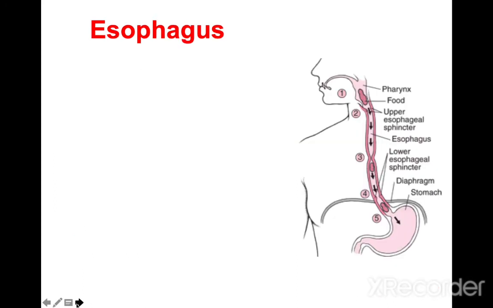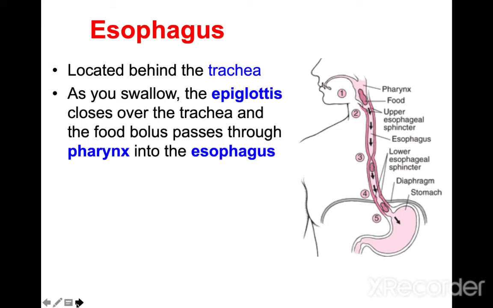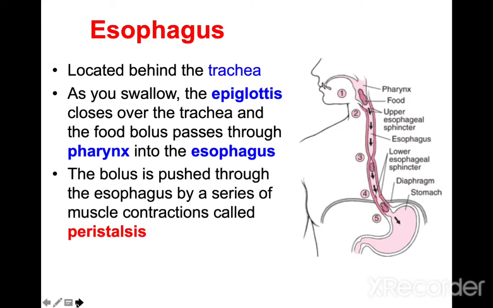The esophagus is located behind the trachea. As you swallow, the epiglottis closes over the trachea, and the food bolus passes through the pharynx into the esophagus. The bolus is pushed through the esophagus by a series of muscle contractions called peristalsis. This is a very important term you will see often in the GIT system.